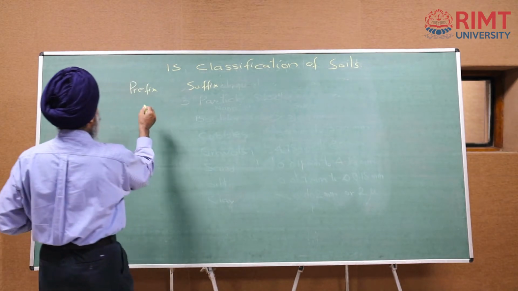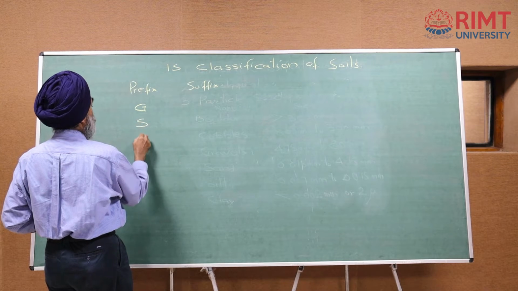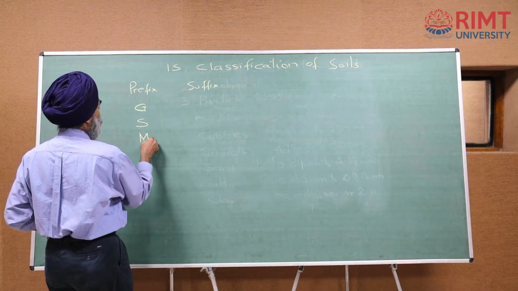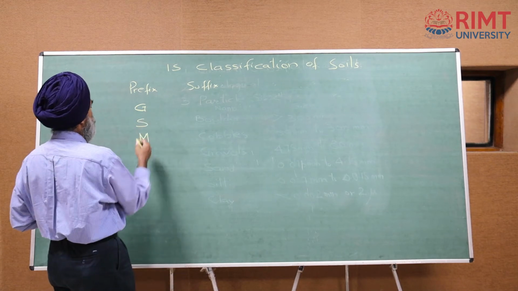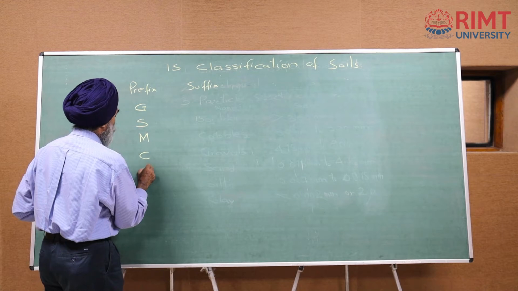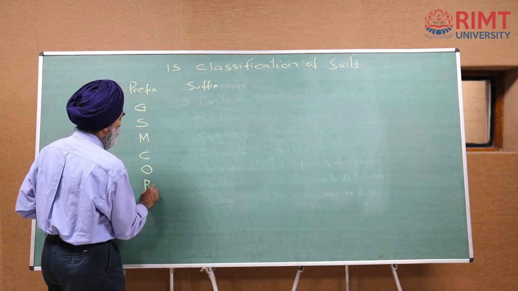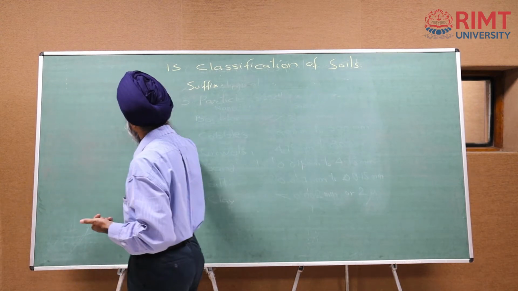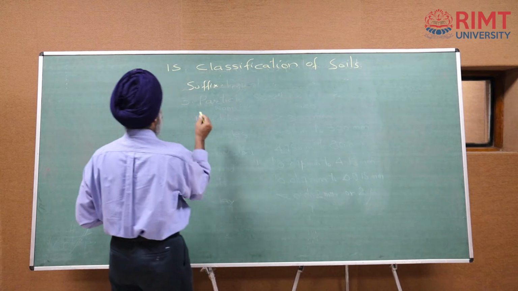For coarse grained soils we have got G, S, then M. Anyway, I am just going to tell all the prefixes: G, S, M and C. Then we have got O. So these are all the prefixes. Then we have got suffixes.